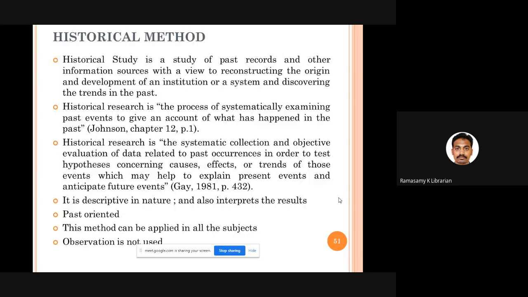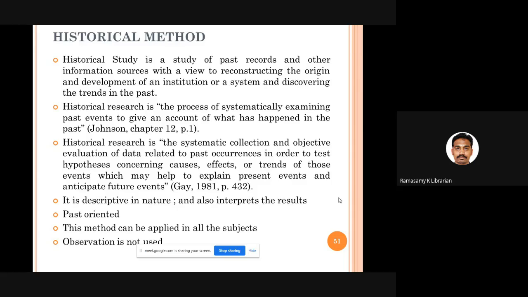It's a very popular method. Please understand, historical method is not history. Historical method is a method of conducting research. Historical method can be adopted in any discipline. You can apply the historical method in any subject. Absolutely no problem. So what is a historical study? Here we are studying the past records.